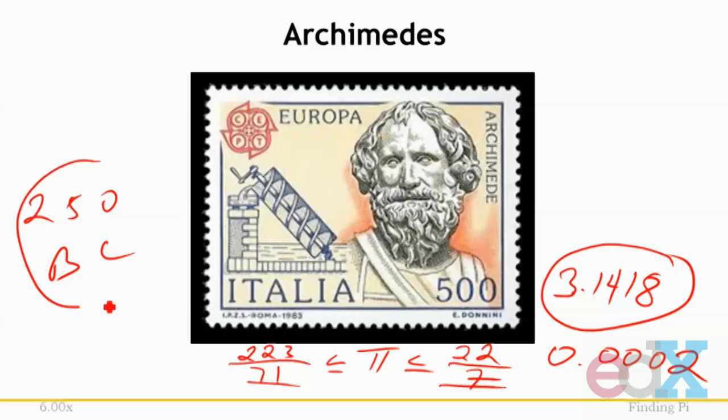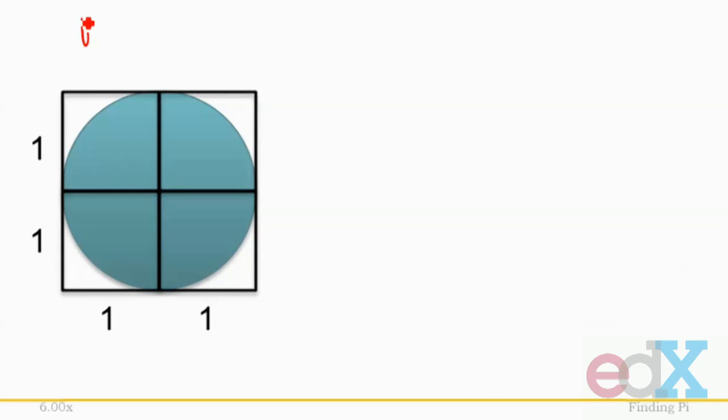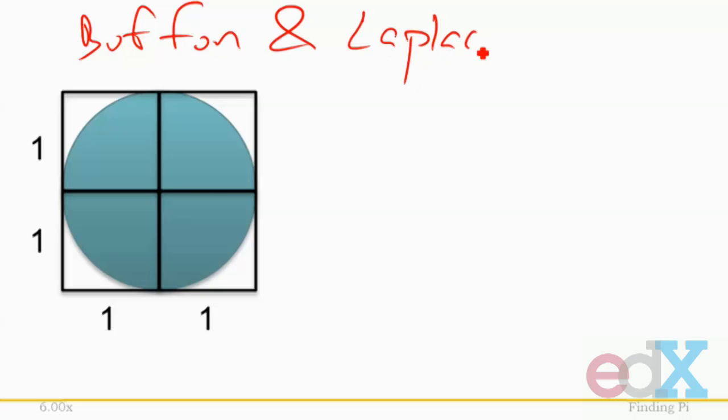We go from 250 BC to the 18th century, when the French mathematicians Buffon and Laplace proposed using a stochastic simulation based on dropping needles to estimate the value of pi. Think about inscribing a circle in a square, where the square has sides of length 2, which means that the radius of the circle is of length 1.